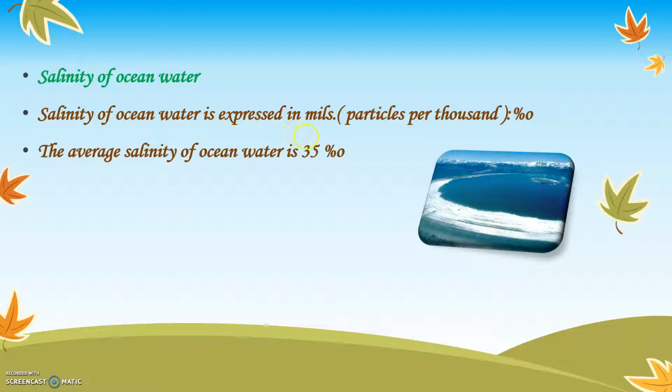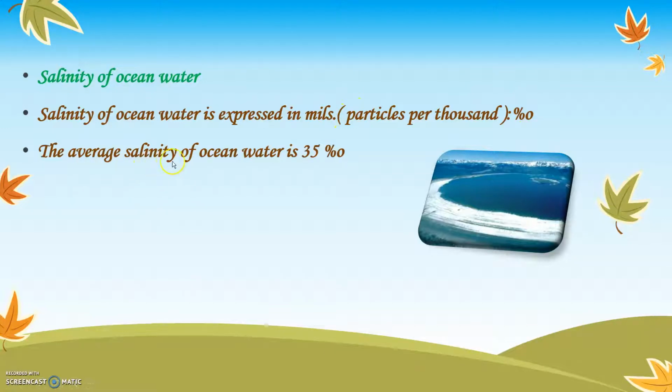For sugar, we use kg or grams. Similarly, the measure used for the amount of salinity of water is per mille, which is written like a percentage sign with a small circle. This is how we write the symbol for salinity of water.